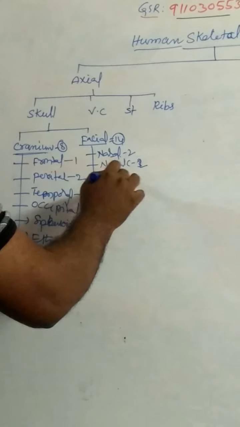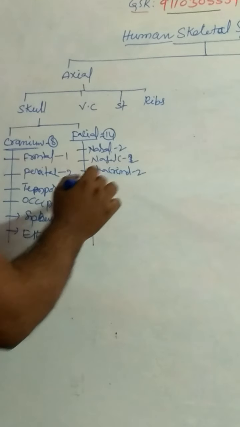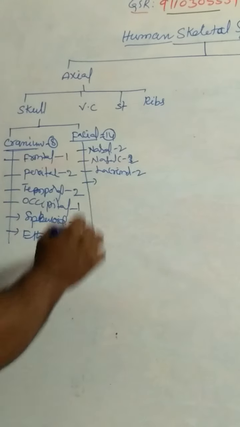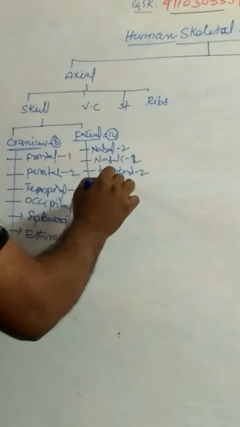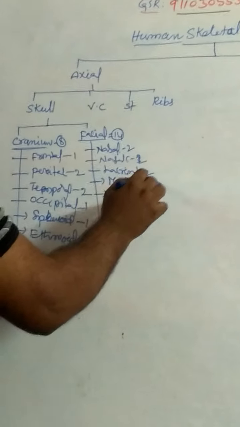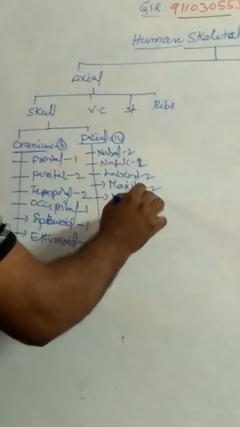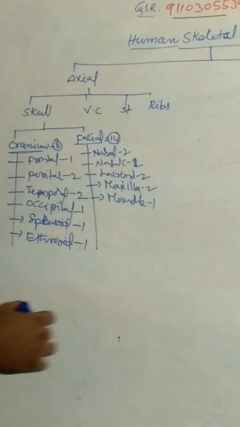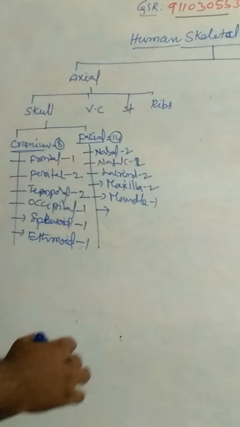Lacrimal bones 2. Next, maxillae 2, or upper jaw. Mandible 1, or lower jaw. Next, the U-shaped bone.